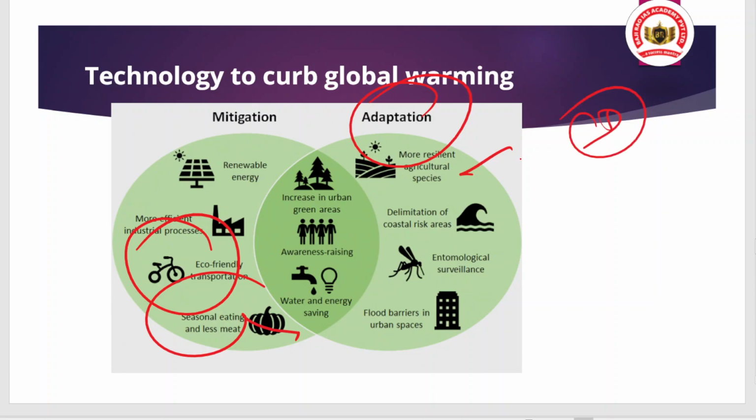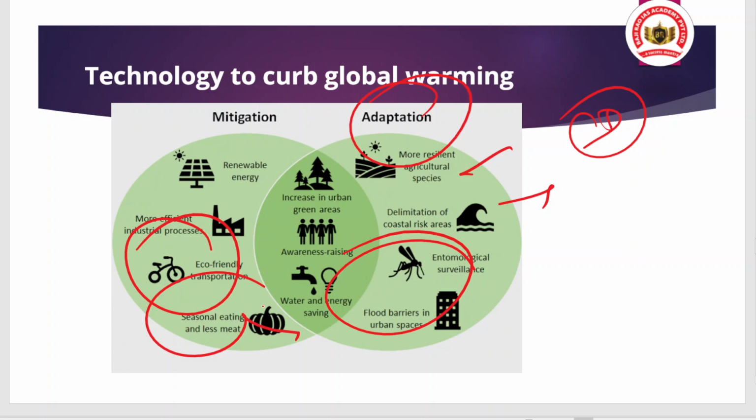And you are bringing the fridge, refrigerator, AC and all that. These are all examples of adaptation. Along with genetic engineering modifications, all are getting promoted. It is also an example of adaptation. Along with flood barriers in the urban space, it is also an example. So we have provided you some of the examples.